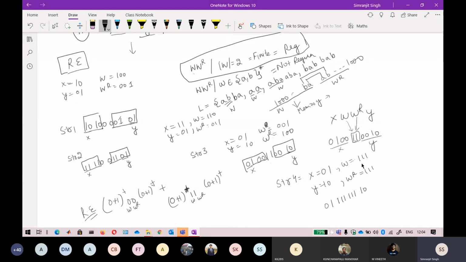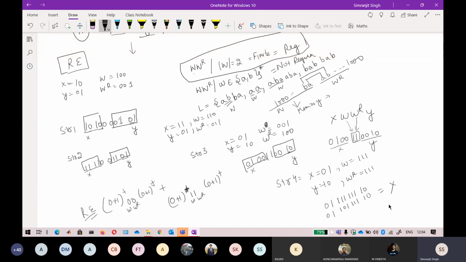Suppose I change this string. You will be thinking 0 1 and what is the reversal string here? So this is the reversal string. So I say 1 0 1, suppose something like this. I find a pattern here. Just wait, like this one, 0 1. So what I do is write WR here as 1 1 1 and 1 0.